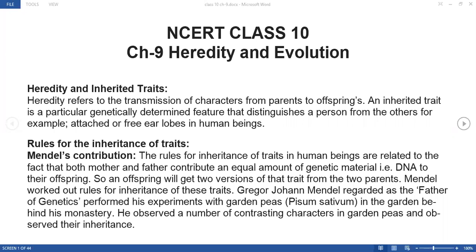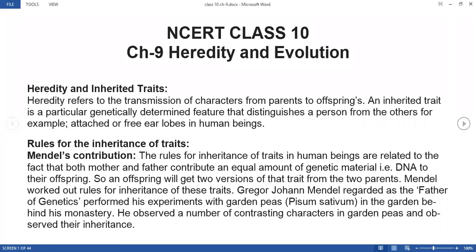So he selected several characters, and they were expressed in a different way in another generation, right? So he carried out these experiments to understand how the inheritance is taking place of a particular character, right?